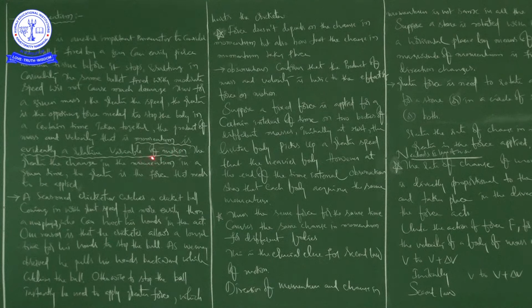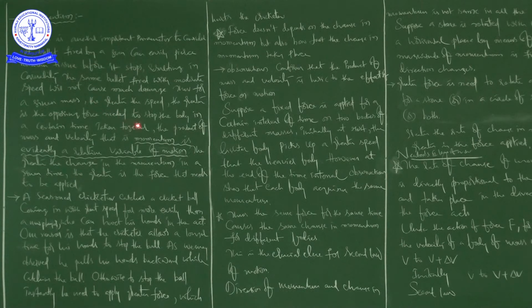Okay, right. Please concentrate on these lines. What he told here is that a bullet fired by a gun can easily pierce into human tissue before it stops. Suppose the speed is less, a moderate speed, then it causes less damage. So from this example, what is the conclusion?